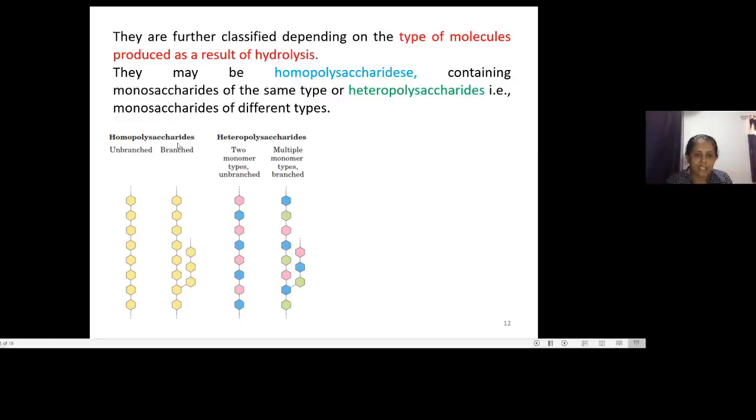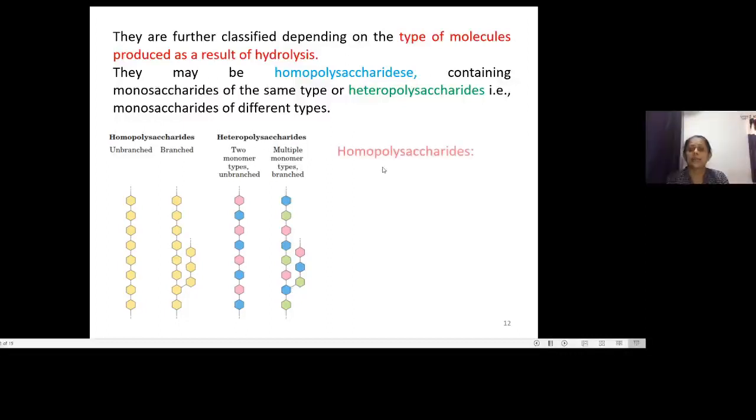You could see here in homopolysaccharides we have the same type of monomeric unit. Here this one is unbranched and this one is a branched structure. In heteropolysaccharides, we have different types of monomer units. Here two monomer units are there, and this is an unbranched structure, so that's why it comes under the hetero category. In heteropolysaccharides, more than two types of monomer units can also be present, like here, blue, then pink, and then green. So different monomers are there, and it also shows branching over here. So this comes under the heteropolysaccharides.